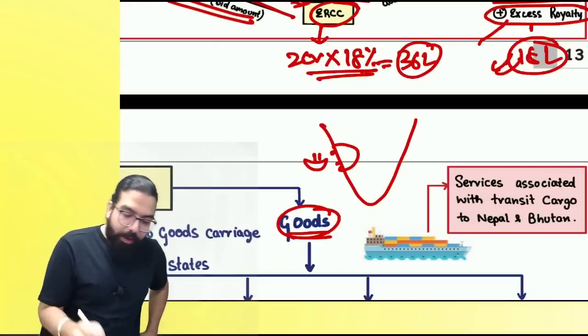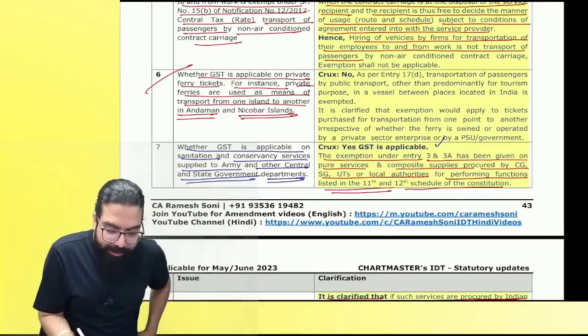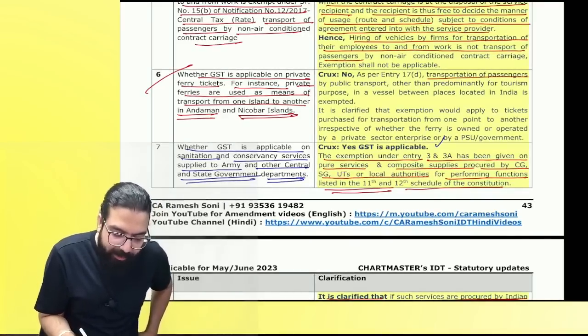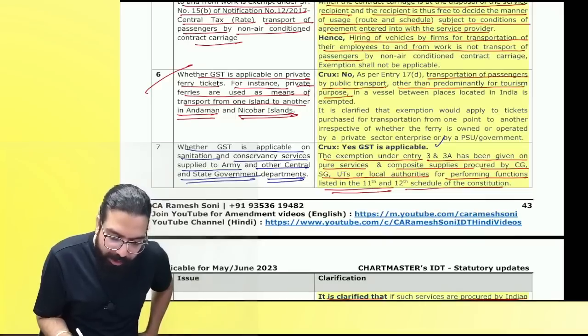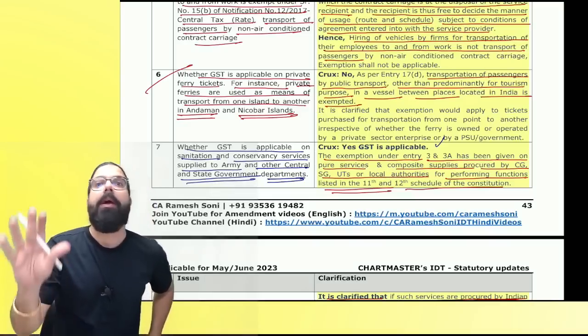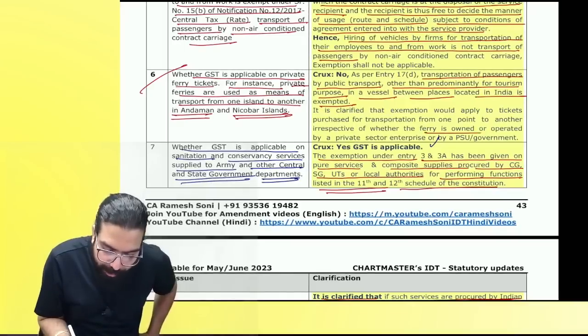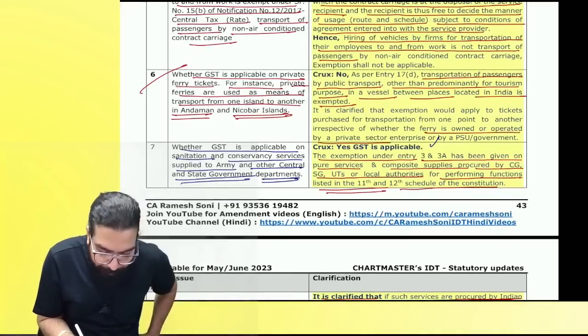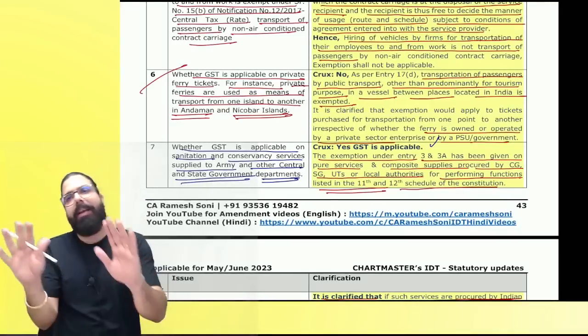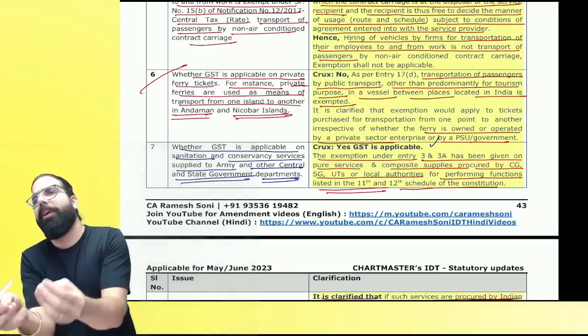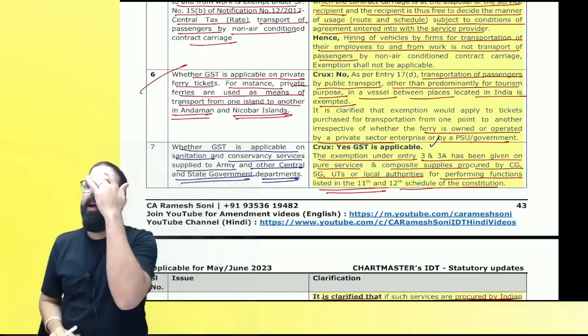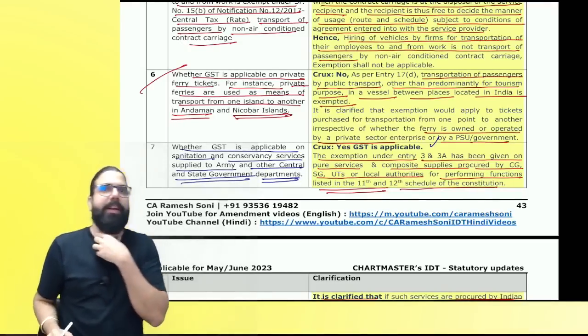Now, listen. When the ferries are going, it says transportation of passengers by public transport, other than predominantly for tourism, in a vessel between places located in India is exempt. Always remember, public transportation is exempt. Now, the ferry can be owned and operated by the private sector, PSU or government; the ticket of the ferry, 10 rupees, 20 rupees, will always be exempted. Are we clear, everyone? Did you guys get it?